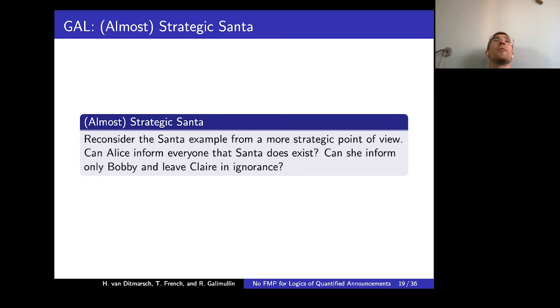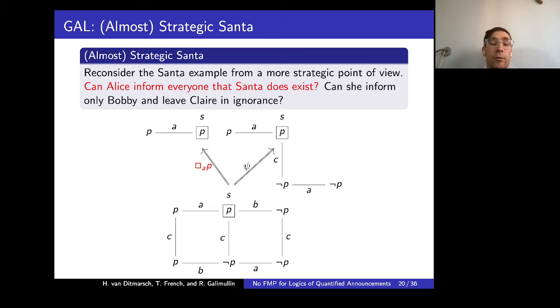So to take a more strategic perspective, we can consider only announcements made by agents or groups of agents in the system. Again, we consider the Santa example from a more strategic point of view. Can Alice inform everyone that Santa does exist? Can she inform only Bobby and leave Claire in ignorance? All these are valid questions. So again, we start with the initial model, and indeed, if Alice just says that I know that Santa exists, then the resulting updated model will look like this. And indeed, both Claire and Bobby know that Santa does exist.